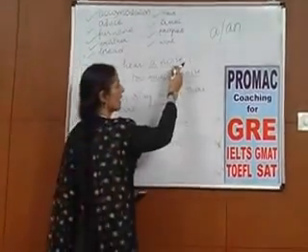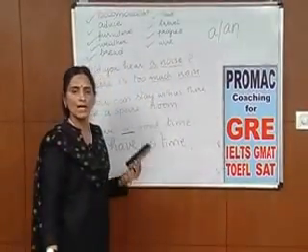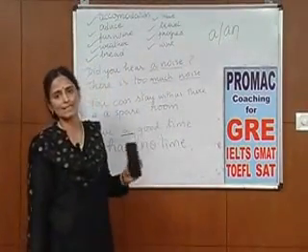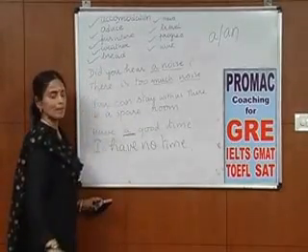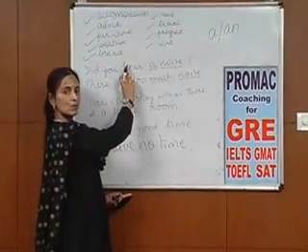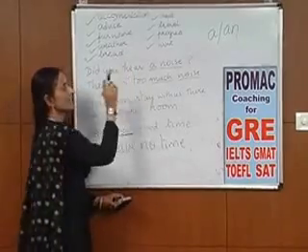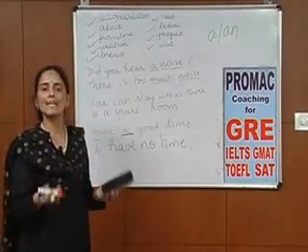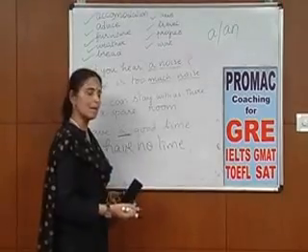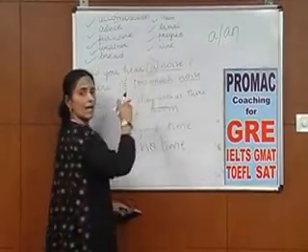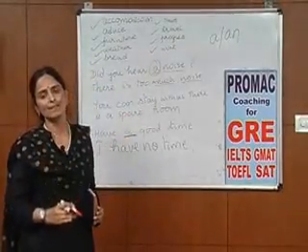So the same noun can be used as a count noun or as an uncount noun with a difference in meaning. Here we are talking about one particular noise. Here we are talking about noise in general. So that kind of difference in meaning comes when you use a and when you avoid using the article.